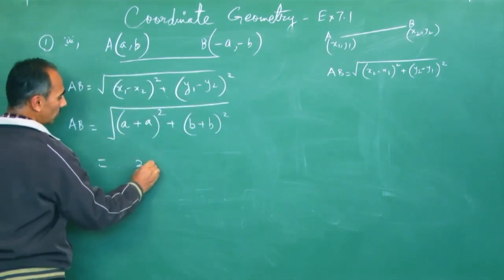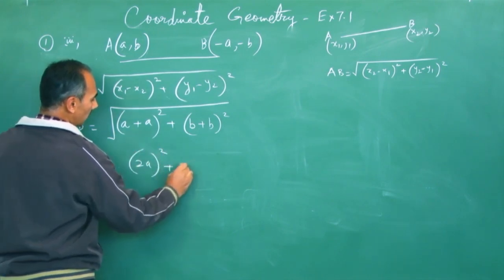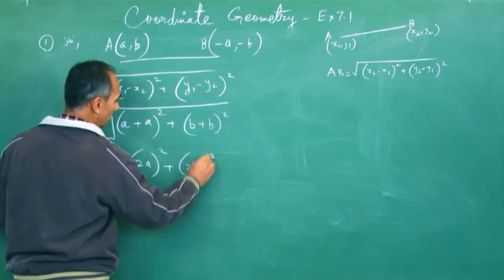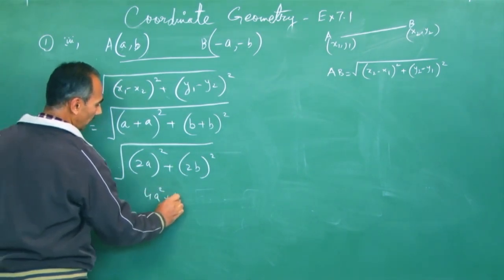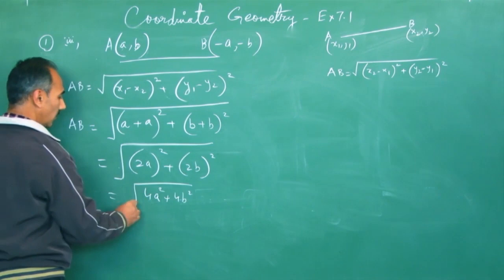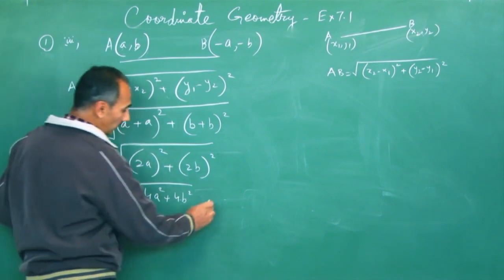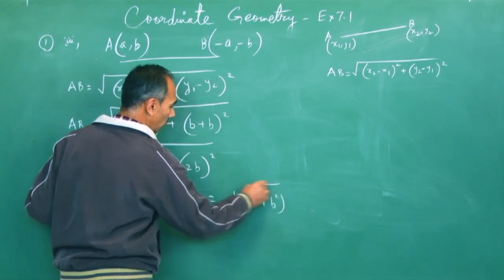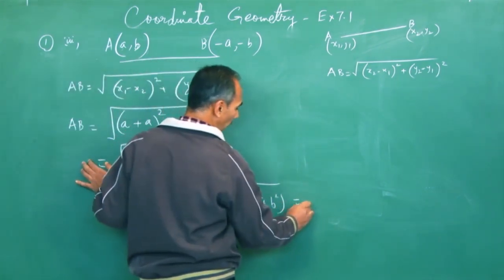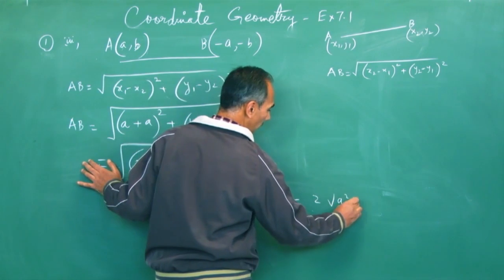A plus A will be 2A, square of that. B plus B is also 2B, square of that. So what does that sum up to? That is 4A square plus 4B square.